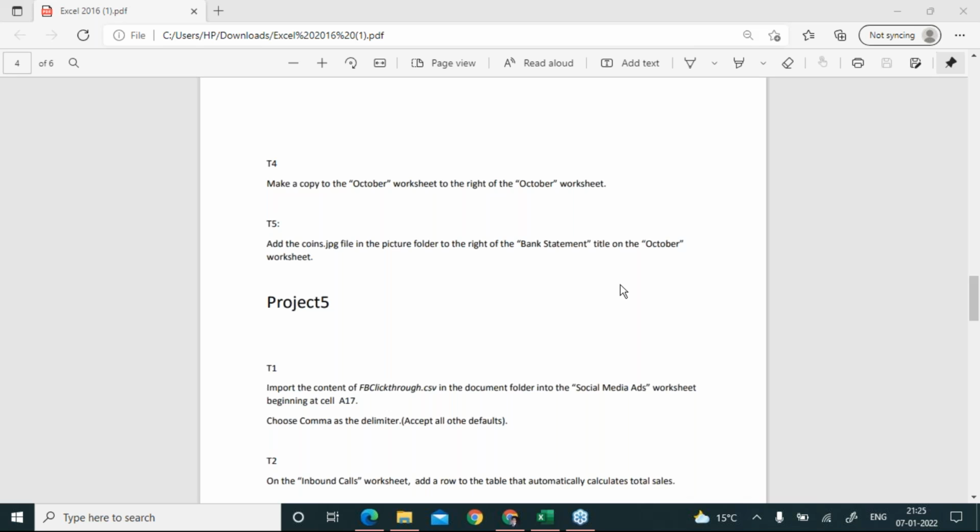The first point is you don't have to worry, but you have to know how we're going to add a picture in Excel, which I'm going to elaborate here. The second point is, look at this one: add the picture coins.jpg file in the picture folder to the right of the bank statement title on the October worksheet.